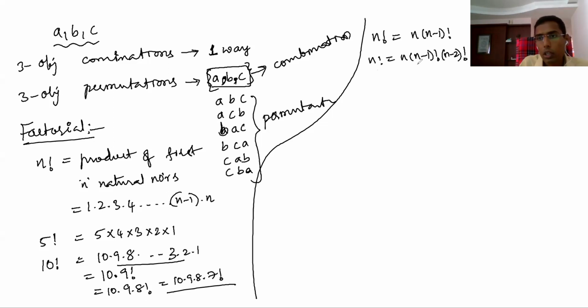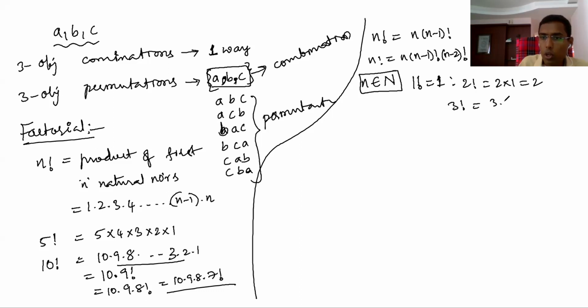So like this, you can extend this idea. Here n is a natural number, no doubt. First, for n natural number, 1 factorial is what? 1 only. 2 factorial is what? 2 into 1, that is 2 only. 3 factorial is what? 3 into 2 into 1, that is 6.